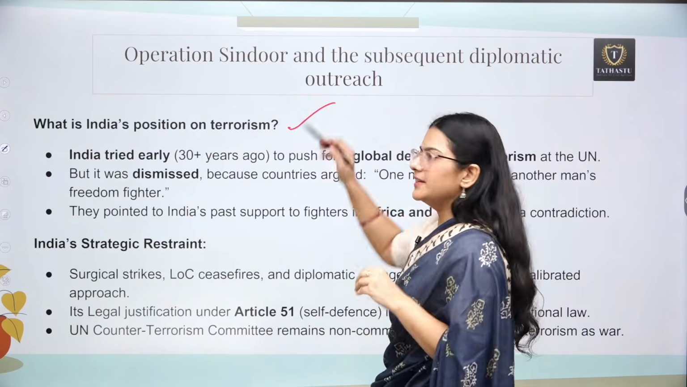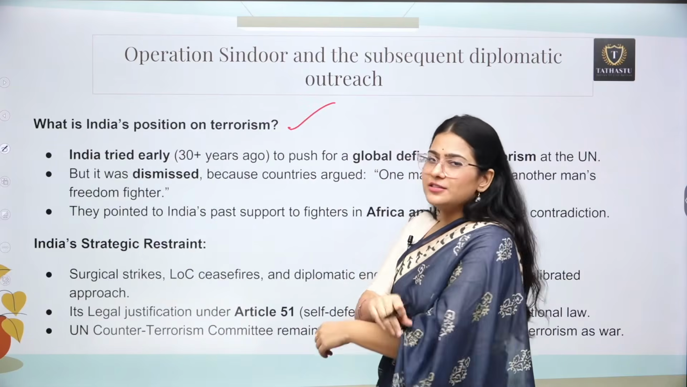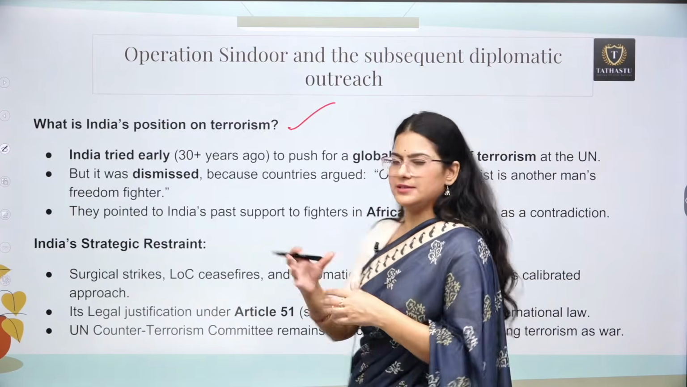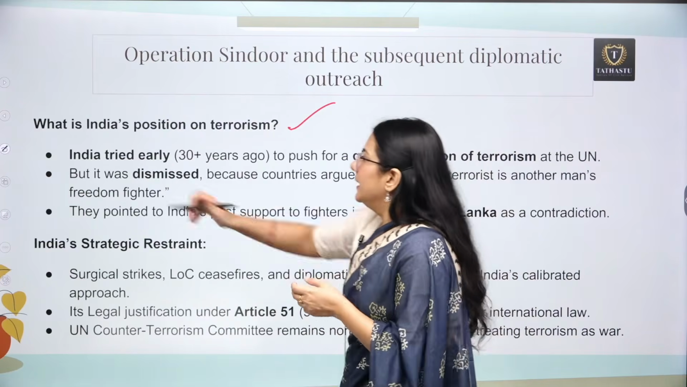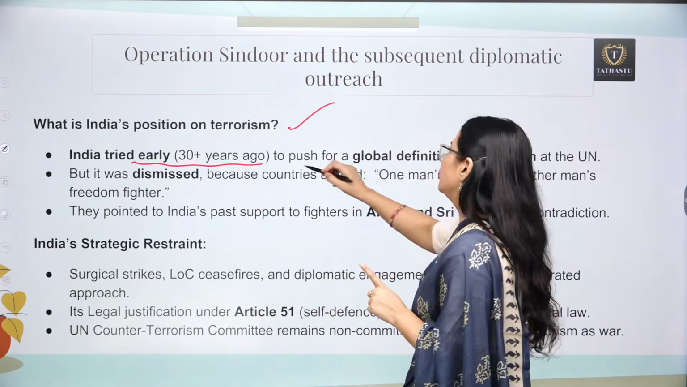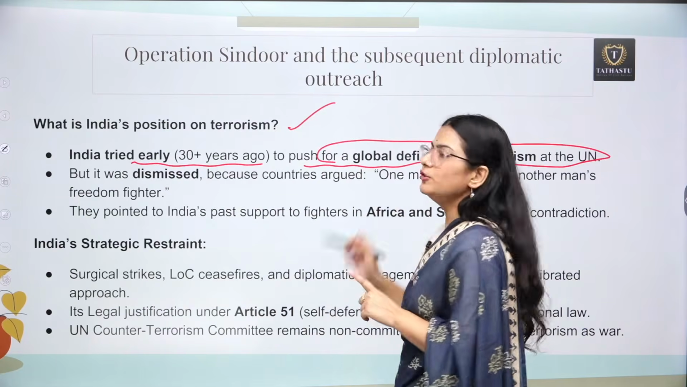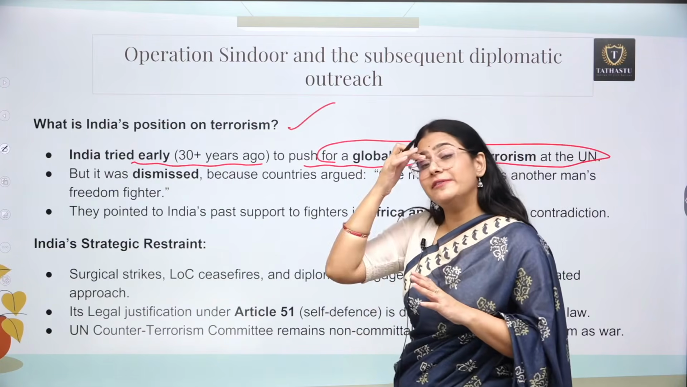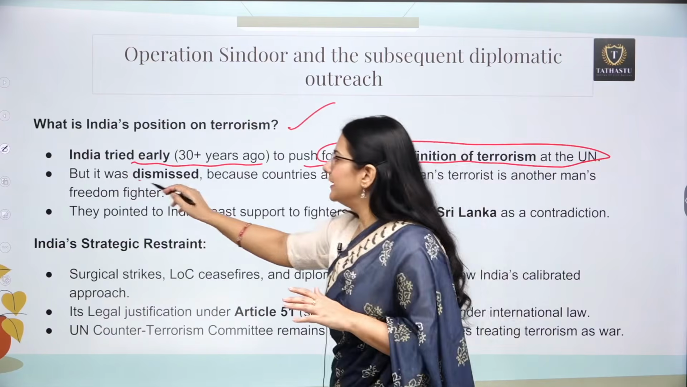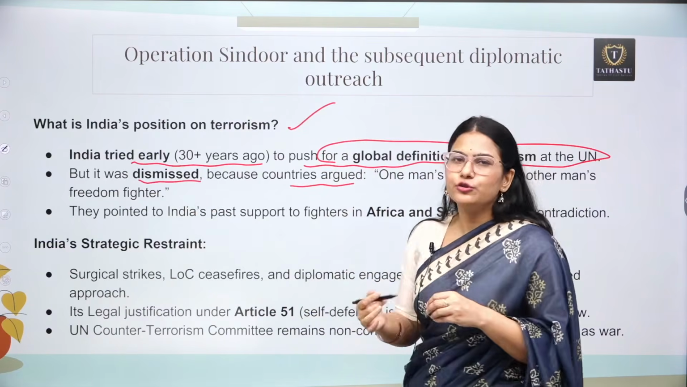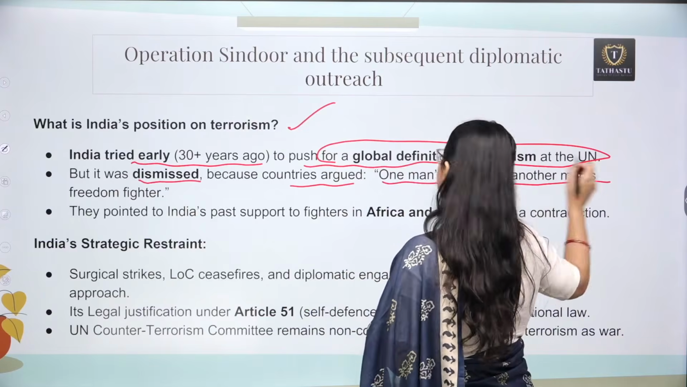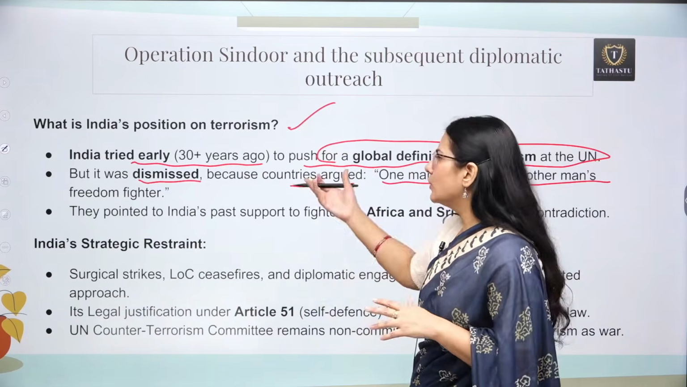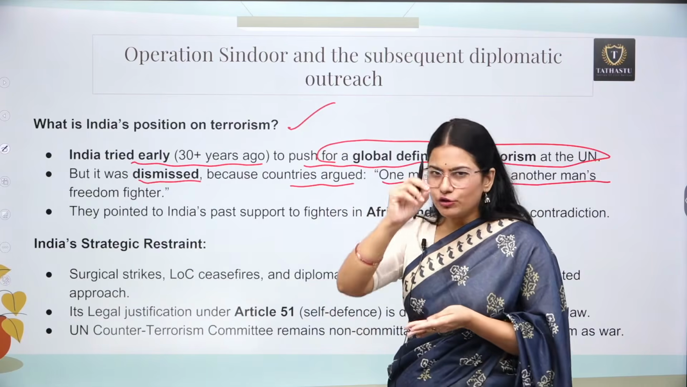Now, what is India's position on terrorism right now? This is not the first time India is raising its voice on terrorism. India actually tried about 30 years ago to push for a global definition of terrorism at the United Nations. Why don't we have a proper definition of terrorism? Right now we don't have any definition, because it was dismissed: countries argued that we all know that one man's terrorist is another man's freedom fighter. This is a very basic line, and on that basis we cannot have a proper definition.